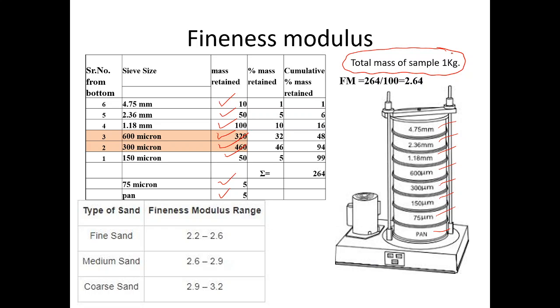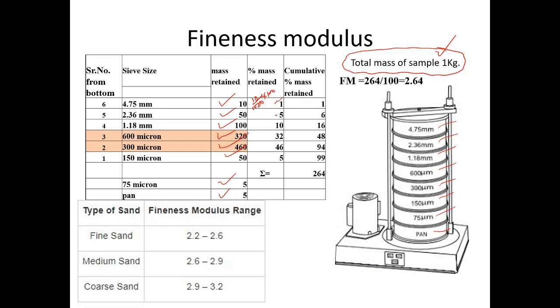Then percentage mass retained is calculated. We know that the total mass is 1 kg, that is 1000 gram. So 10 divided by 1000 into 100 for percentage, so we get 1% here. Similarly, 50 divided by 1000 into 100, we get 5 here. 100 divided by 1000 into 100, that is 10.